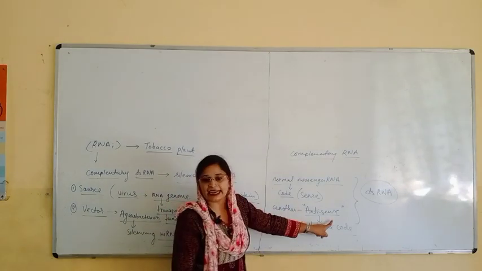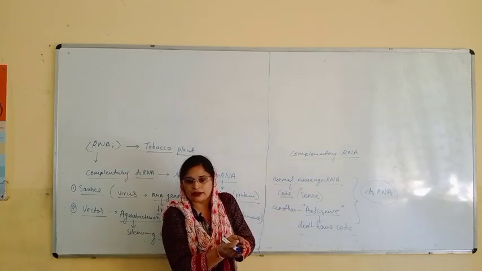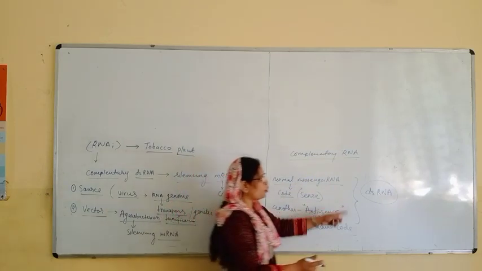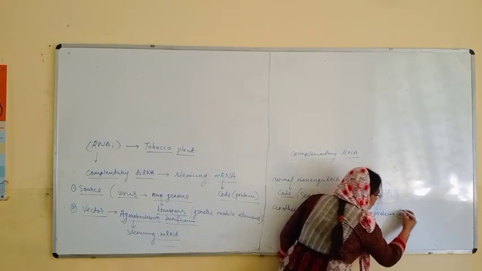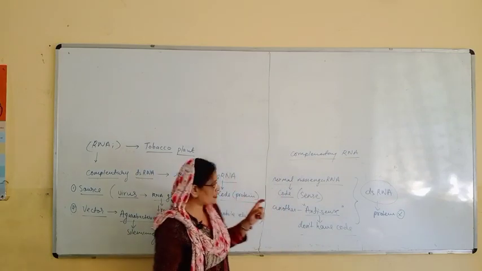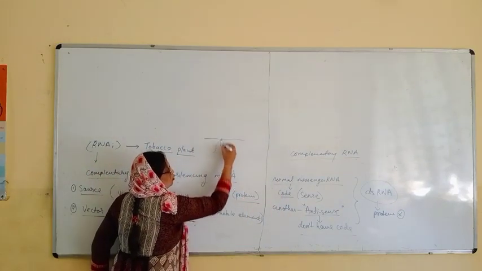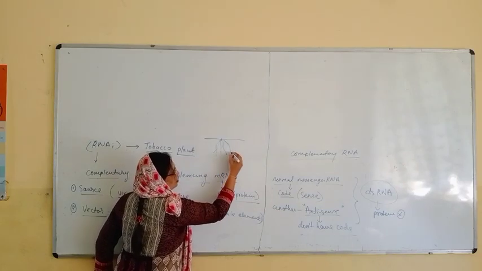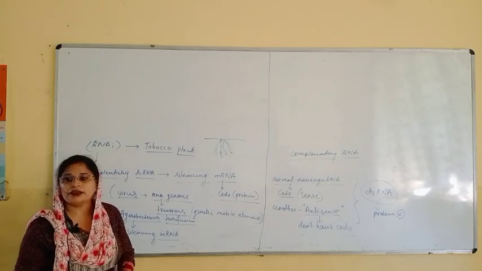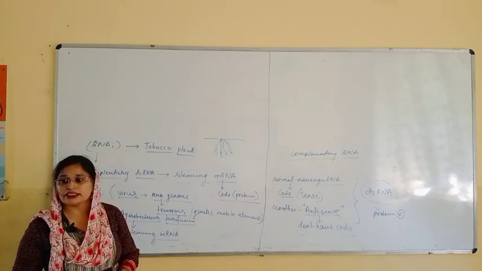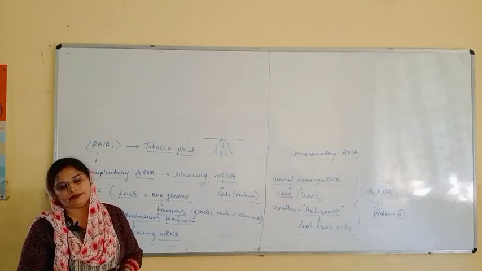So we are inserting an antisense, and the sense and antisense combine together, but now the protein won't be formed. If the protein is not forming, what will happen? That nematode which is present here in the roots, let us say this is the roots. If the nematode is present here, what will happen? Now that plant will be saved, because the nematode won't damage the plant, as it will ultimately die.